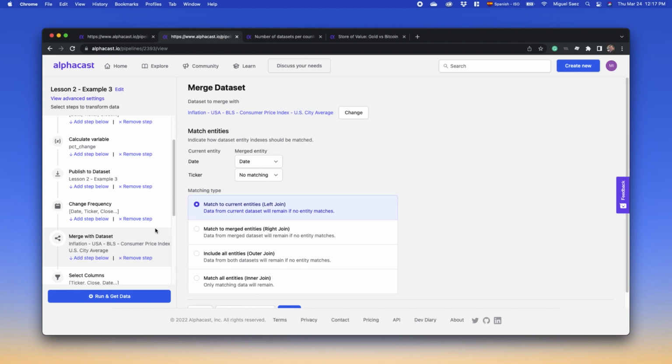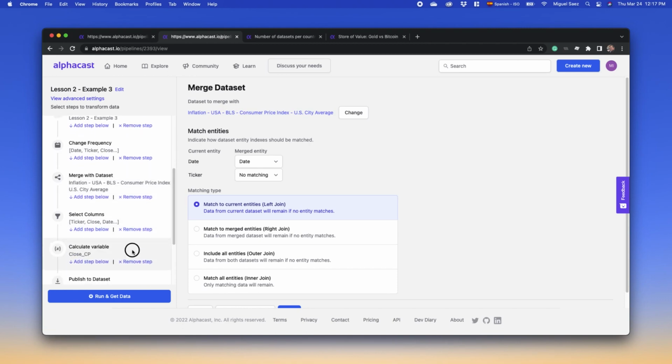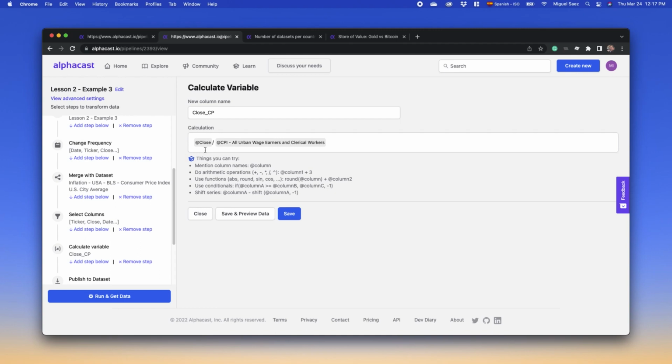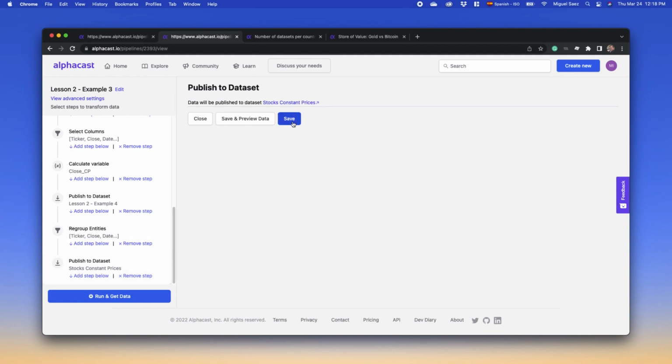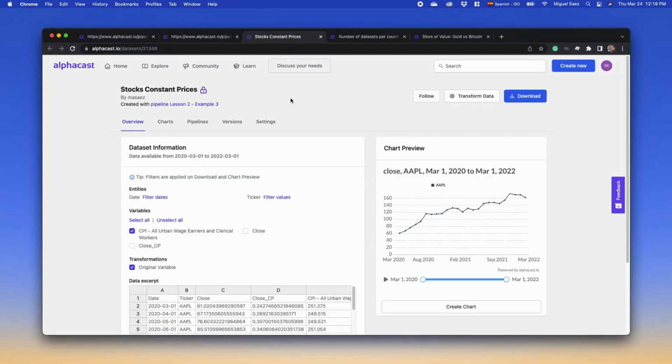Then we are merging with inflation data from the US, and finally comparing the closing price of each stock with the inflation data of the country in order to get a current price of that price. So finally, we are publishing that into a new dataset, and I could build a chart and keep working with it.